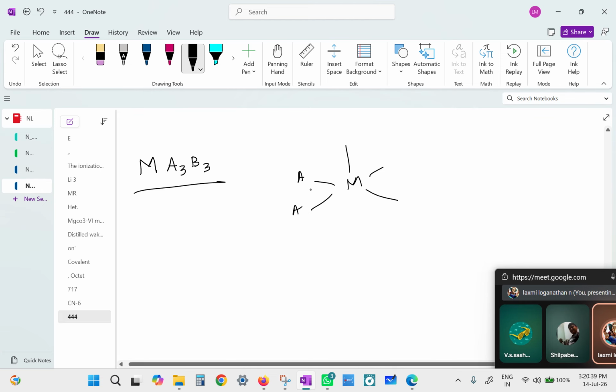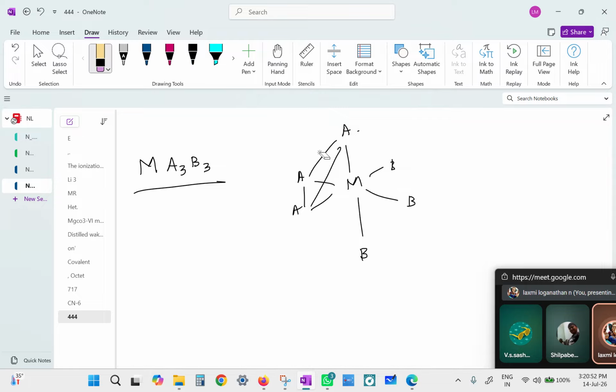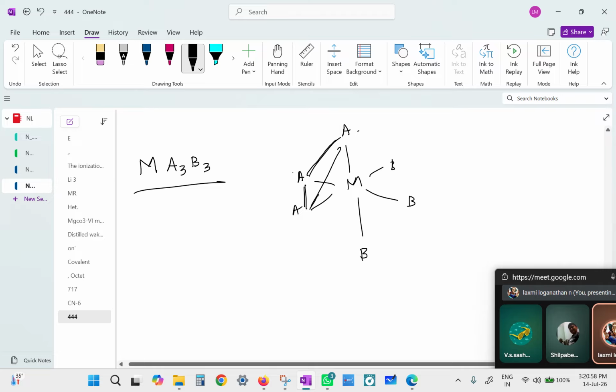For example, it won't be trans, all will be cis. But instead of calling them cis, what we can say is the 3 A's are present in such a way that they form one of the 8 faces of the octahedral structure.